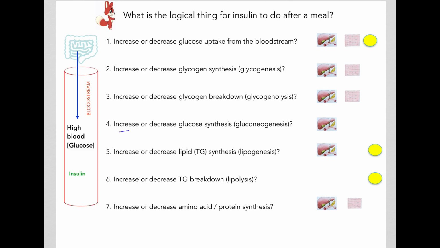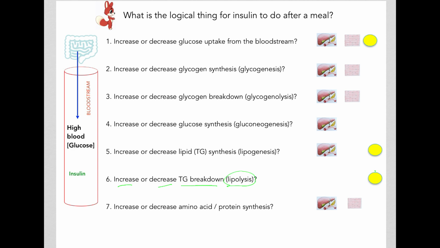Would insulin increase or decrease glucose synthesis, or gluconeogenesis, which mostly occurs in the liver? Would insulin increase or decrease lipid, especially triglyceride, synthesis, what we often call lipogenesis? This will be important in the liver, where lipids are synthesized, as well as the adipocytes. Would insulin increase or decrease triglyceride breakdown, what we call lipolysis?